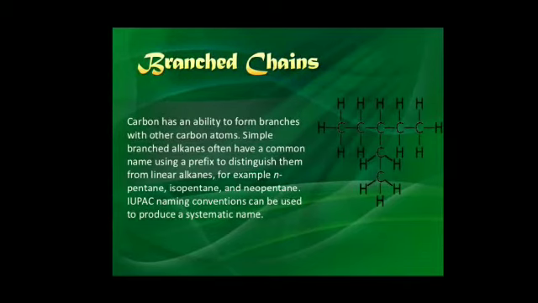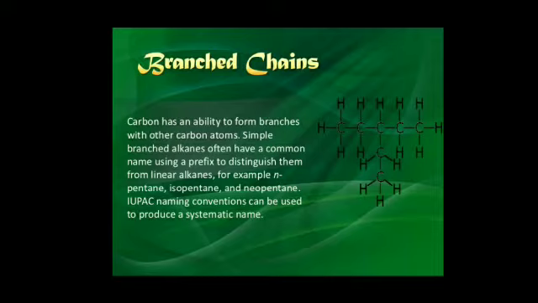Branch chain structure. Carbon has an ability to form branches with other carbon atoms, which is known as catenation. Simple branched alkanes often have a common name using a prefix to distinguish them from linear alkanes. For example, n-pentane, isopentane and neopentane. IUPAC naming convention can be used to produce a systematic name.